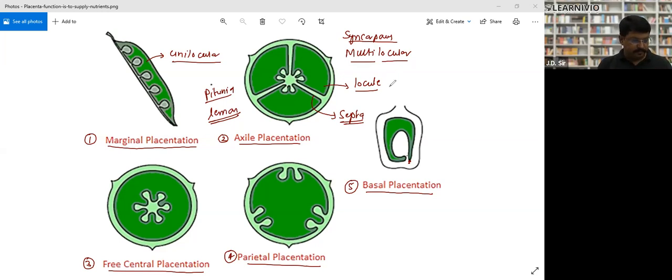Again, parietal. This one. Parietal placentation. In parietal, two or more than two pistils fuse.